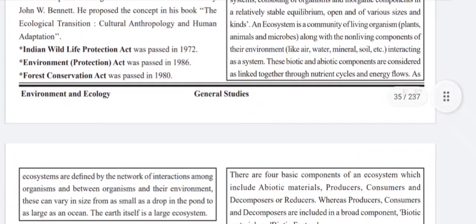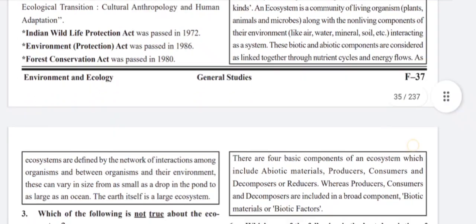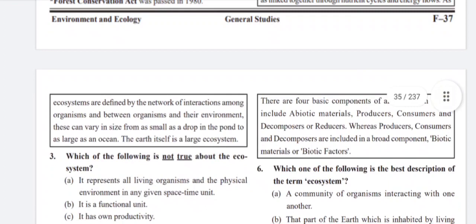These biotic and abiotic components are considered as linked together through nutrient cycles and energy flow, as ecosystems are defined by the network of interactions among organisms and between organisms and their environment. These can vary in size from as small as a drop in a pond to as large as an ocean. The earth itself is a large ecosystem.